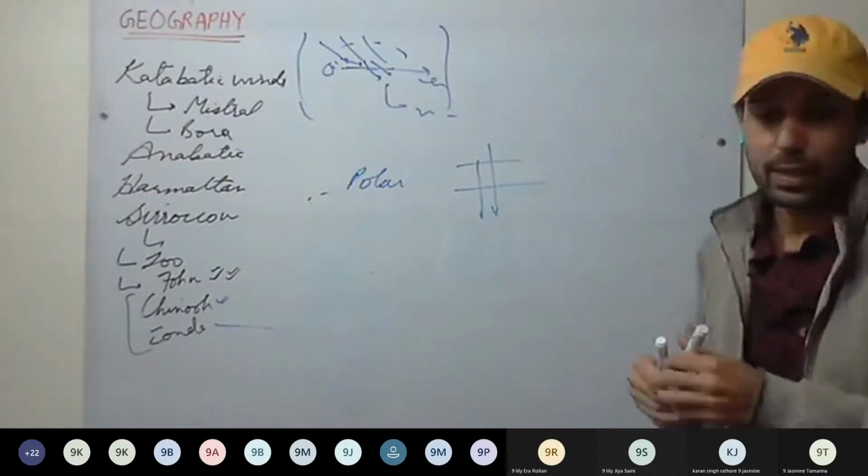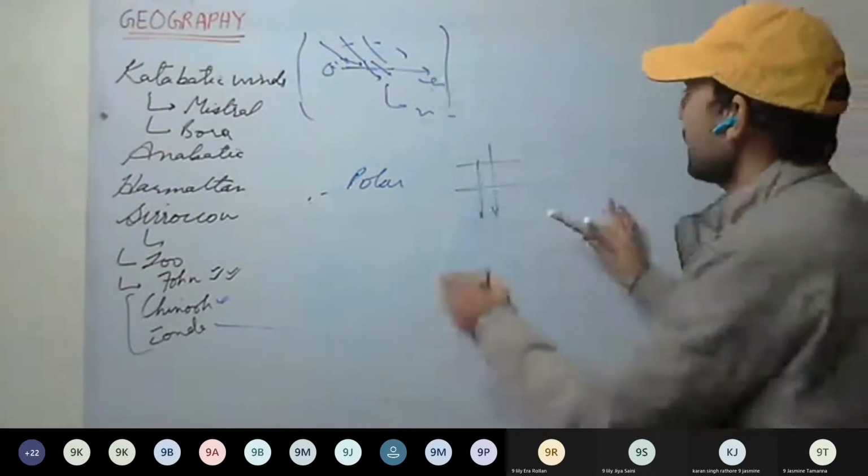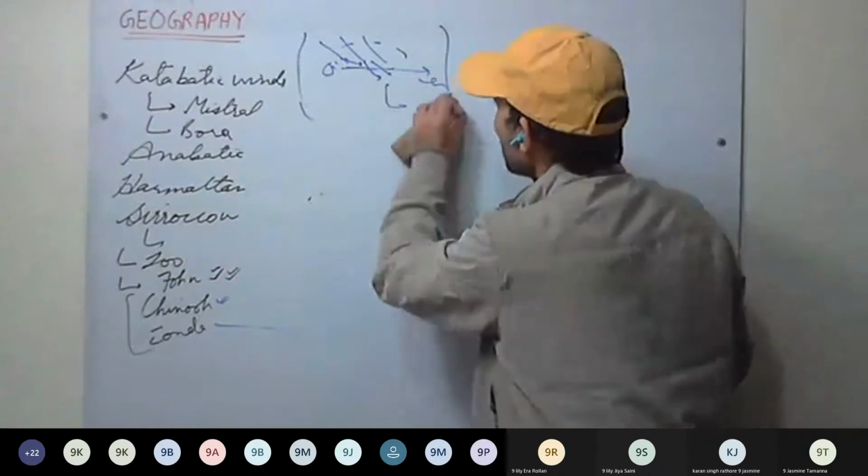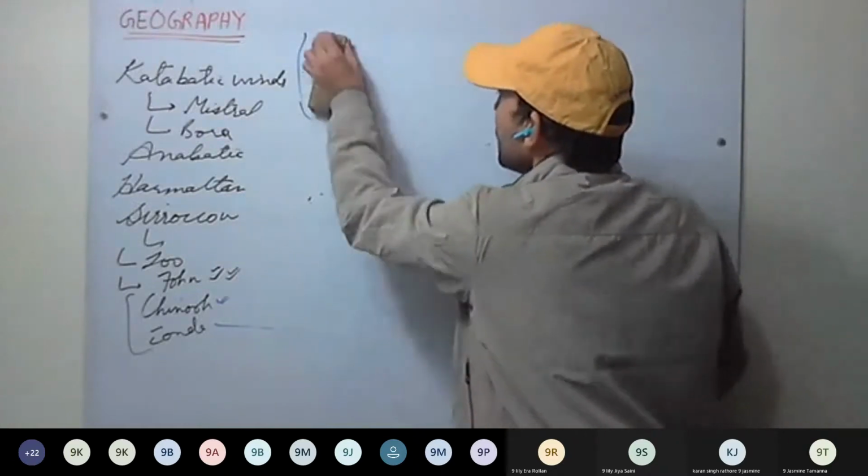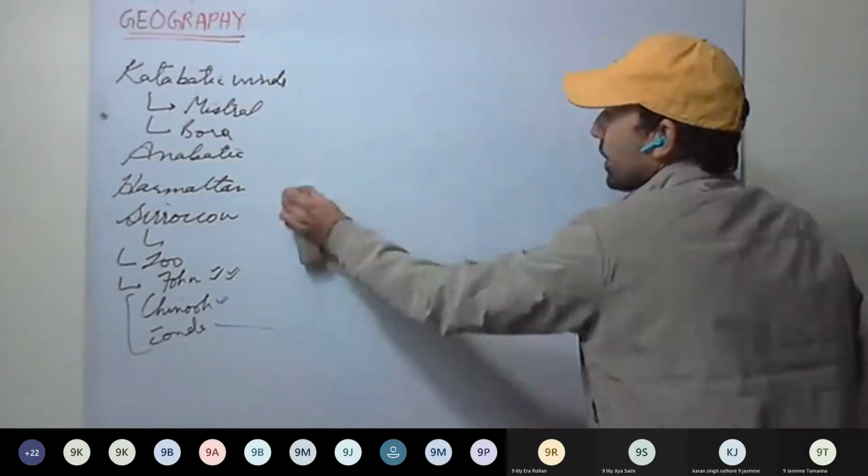Maestro, you can do it yourself. In the Mediterranean Sea, they flow in the valley zone. Okay.